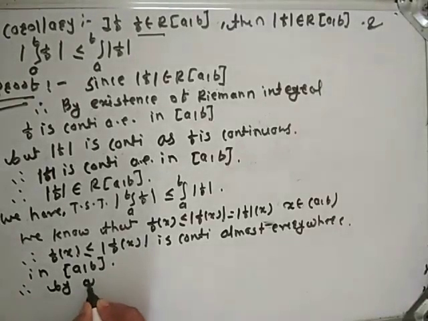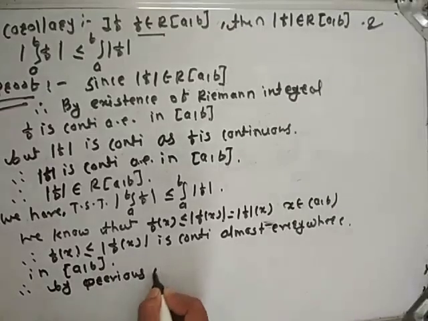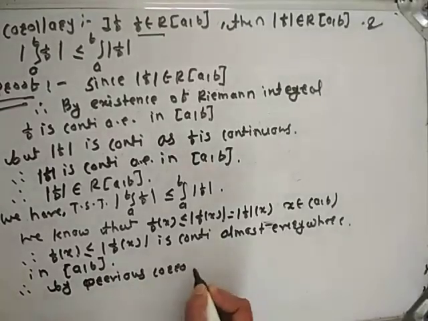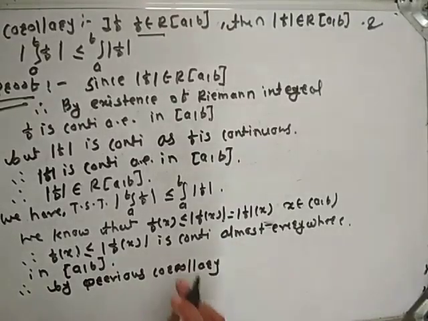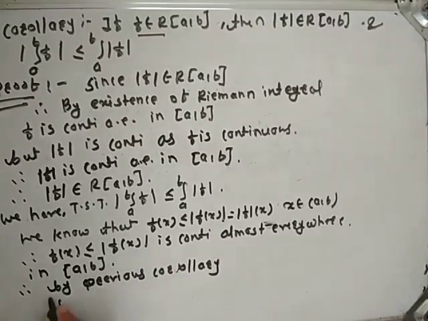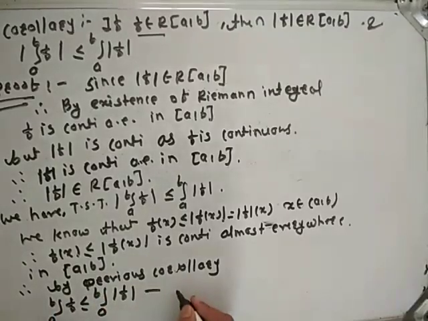Therefore, by the previous corollary, what happens? The integral from a to b of f is less than or equal to the integral from a to b of mod f. Call this equation 1.